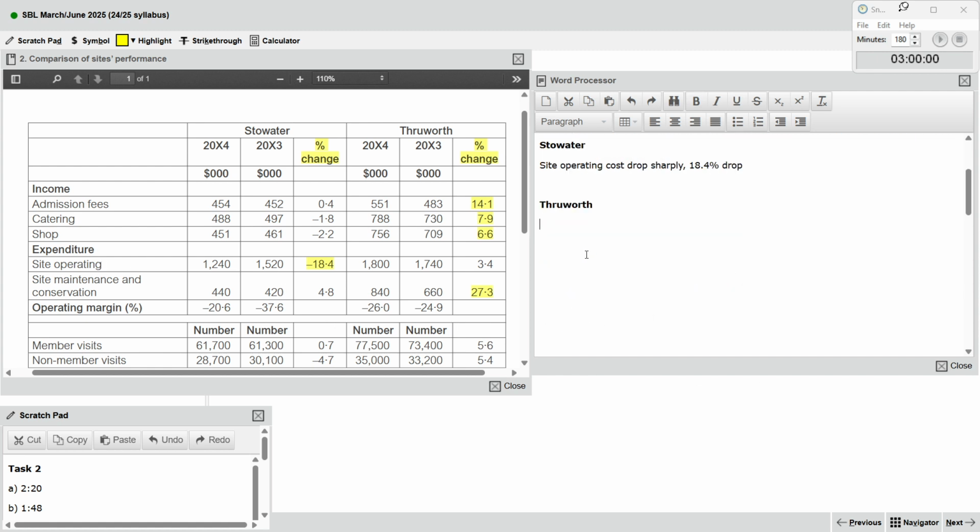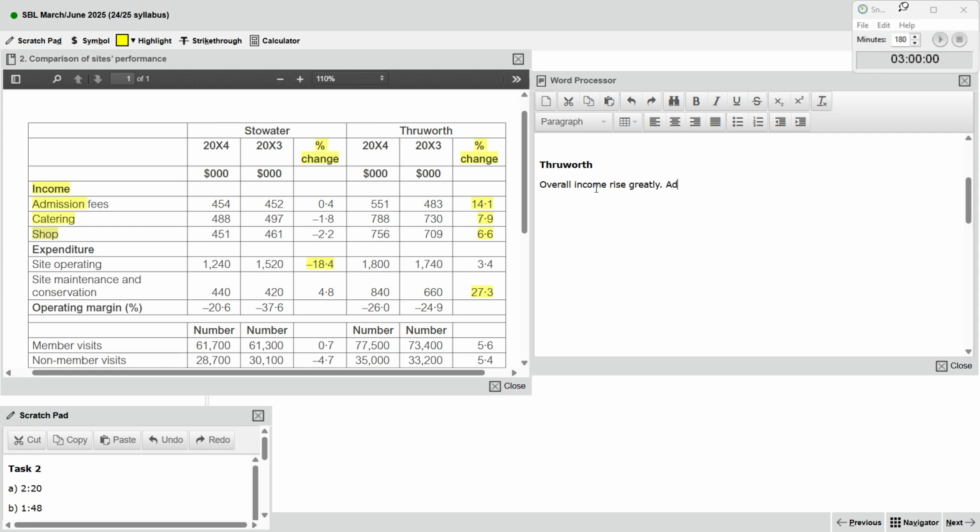Let's go to the truth. And then he said admission fee something increase. This one is income. Your admission income, your catering income, and then shop income. So I would say overall income rose greatly.